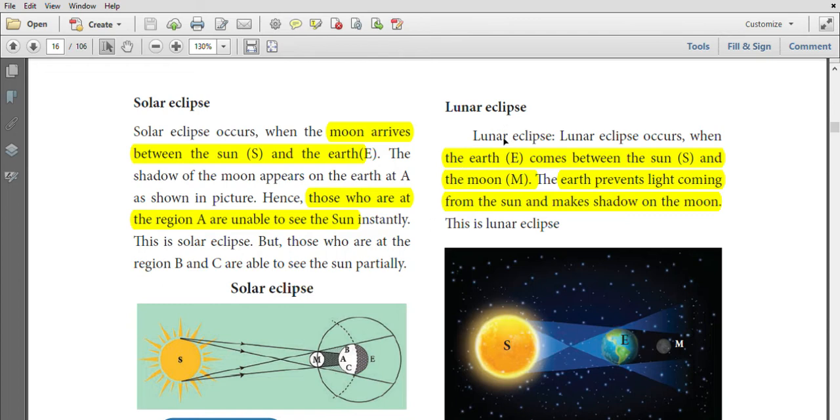Lunar eclipses are formed when the earth comes between the sun and the moon. The shadow of the earth falls on the moon. We cannot see the moon. It is called a lunar eclipse.